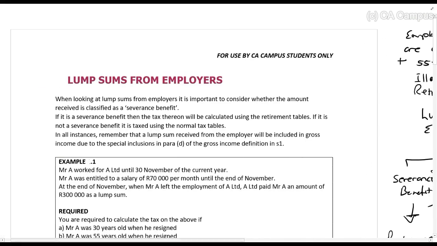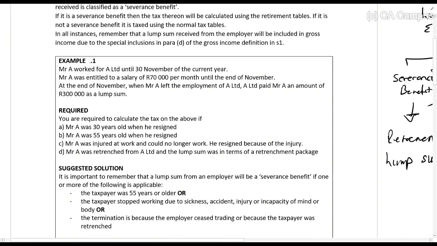So let's see in this case. Example 1, Mr. A worked for A Limited until 30 November. He was entitled to a salary of 70,000 rands a month. At the end of the year, he left the employment of A Limited, and A Limited gave him 300,000. So is that 300,000 a severance benefit? So one is, what will happen if he is 30 years old when he resigned? That is not a severance benefit.